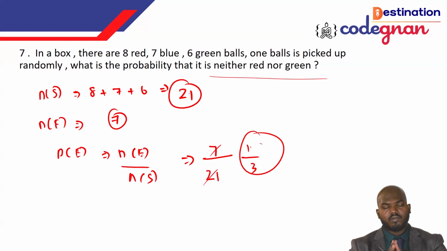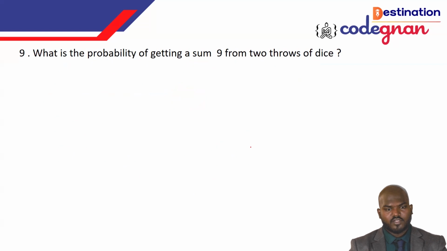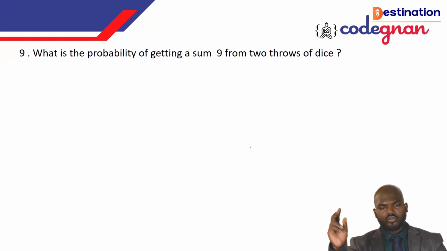That is the possible answer we can say from here in this step. Okay, I hope you have copied it very well. And going to the next question, guys: what is the probability of getting a sum of 9 from a throw of 2 dice? Okay, probability of getting a sum.